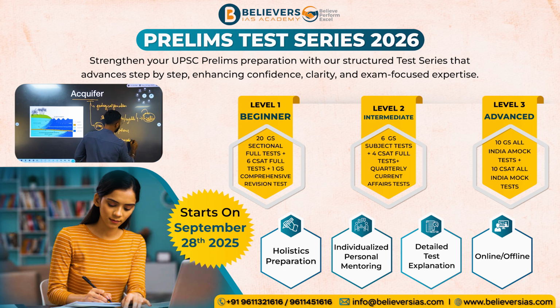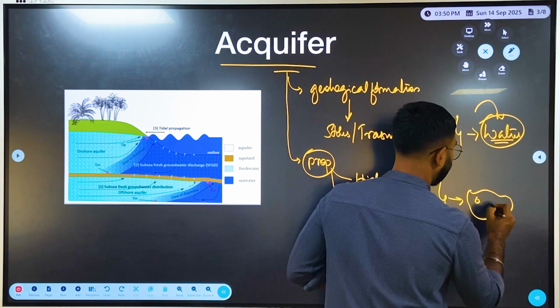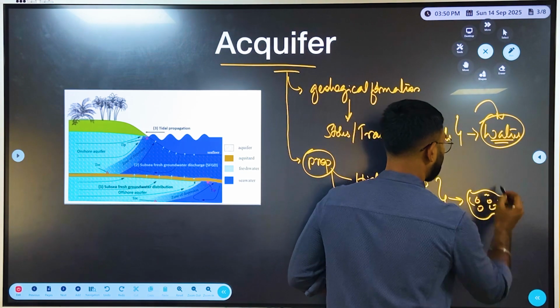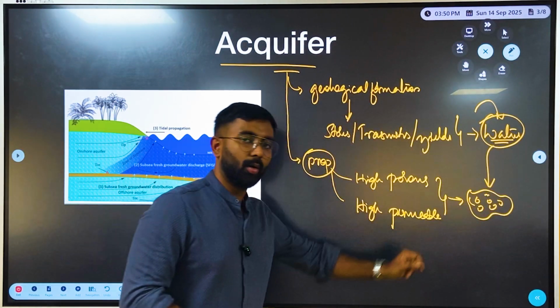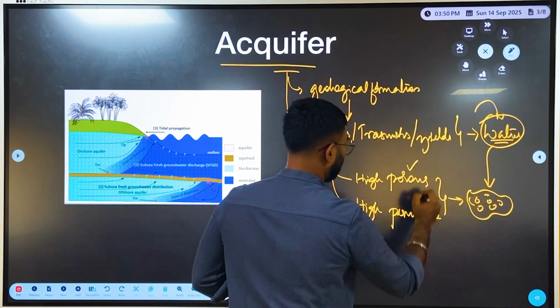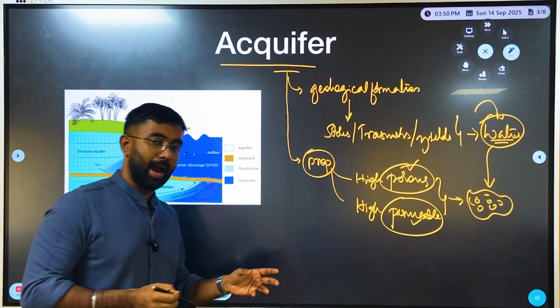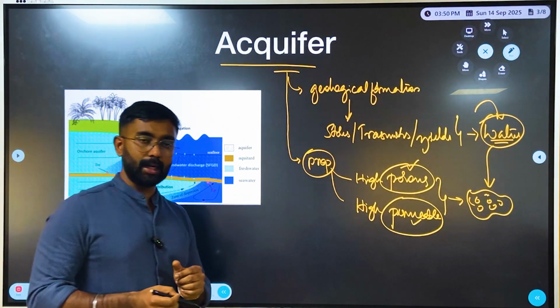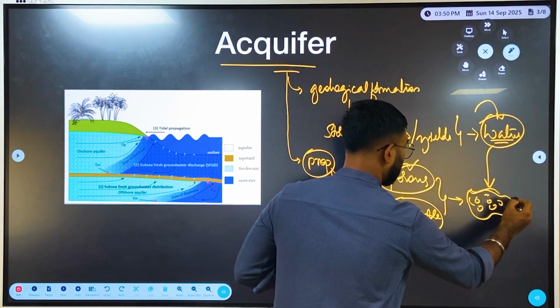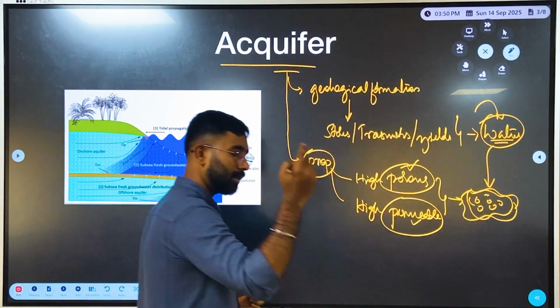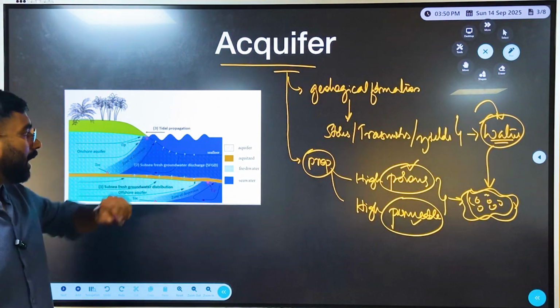So these are the two important properties of an aquifer, which make it a natural sponge which can retain water because of the two interesting characteristics. One is being highly porous and highly permeable, right? So this natural sponge underneath the Earth's surface is what we call an aquifer.